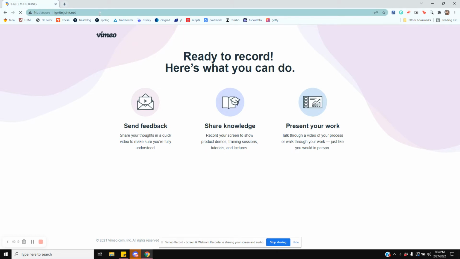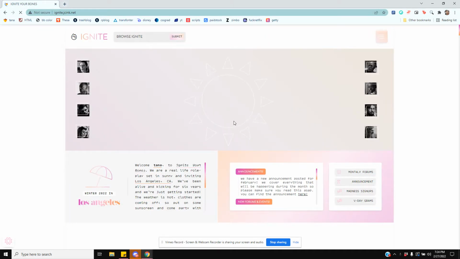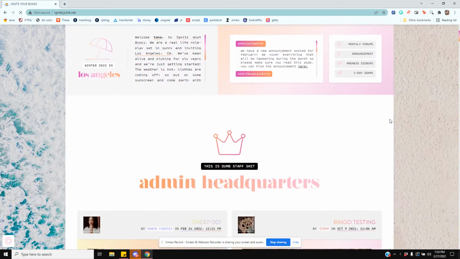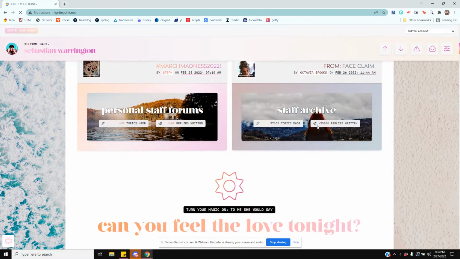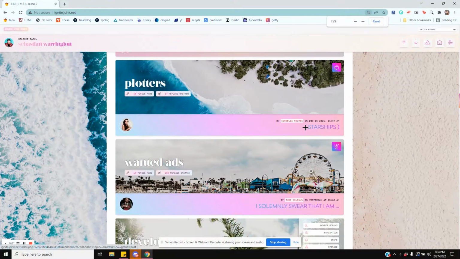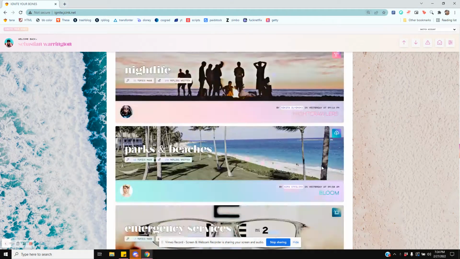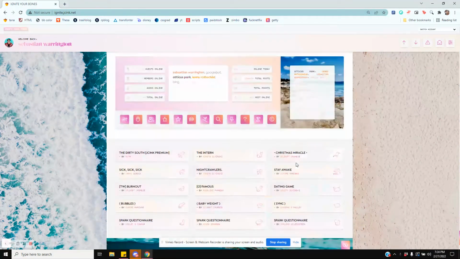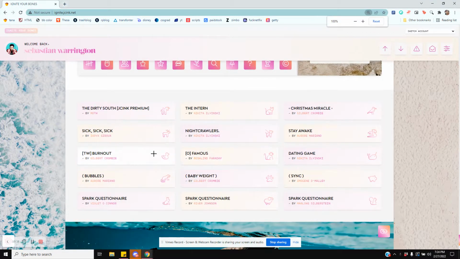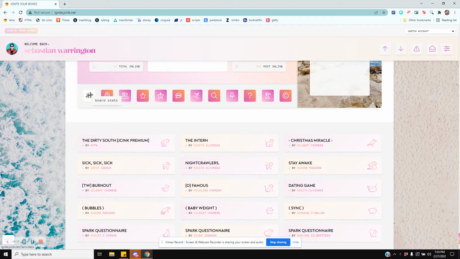Personally, I don't like to do it via mobile because I like to look at Ignite. I'm on my laptop right now, so the screen is a little big for me. So I usually go down to like 75%, but that's just me because I'm weird. Actually, no, let me not do that because I need to do the video for you guys. So let me go back up.